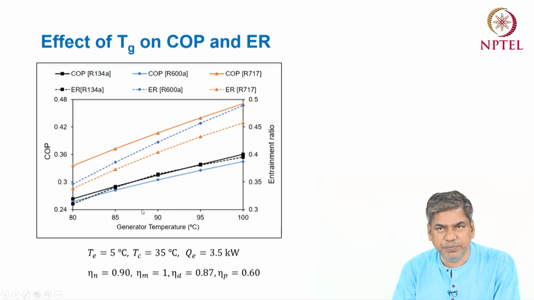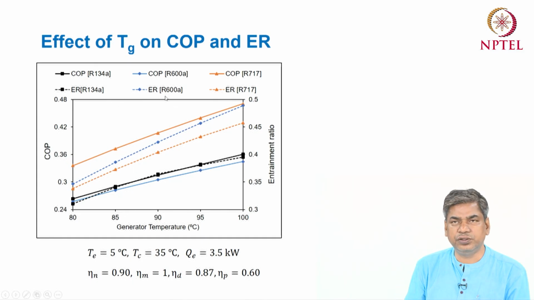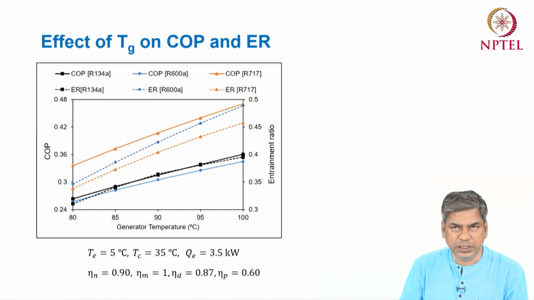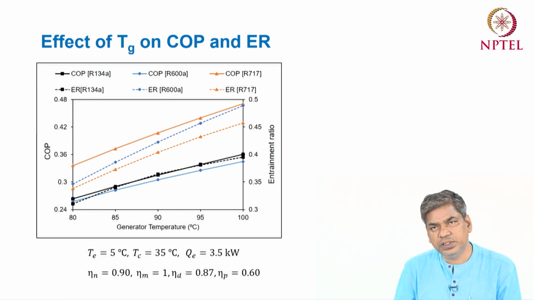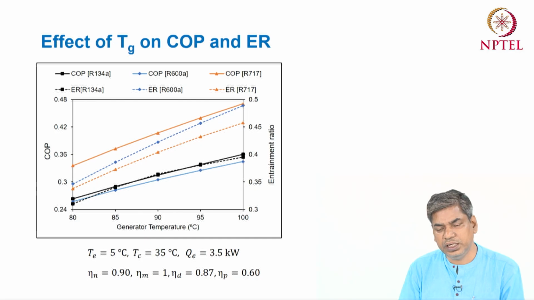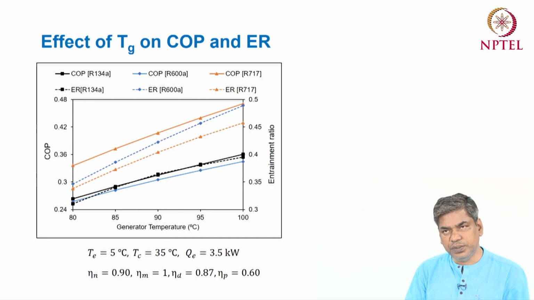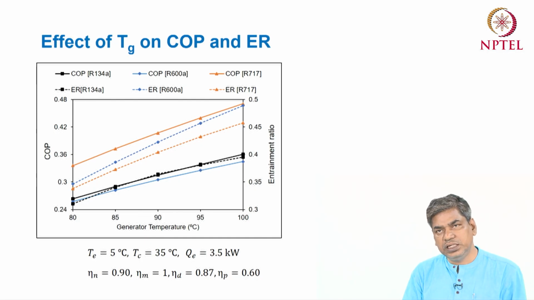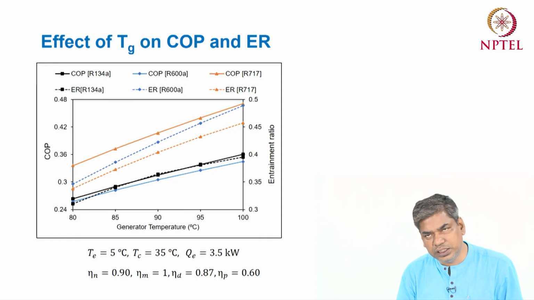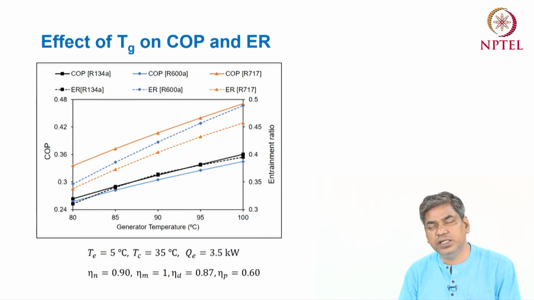This is the same behavior we have seen for the vapor absorption cycle: if you increase the generator temperature, the COP increases. The same behavior you can see for this case.